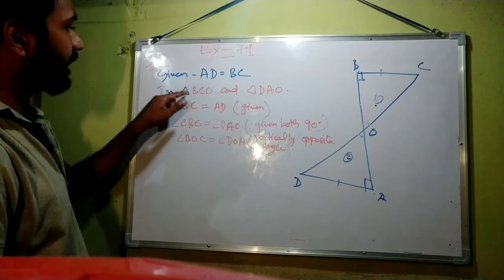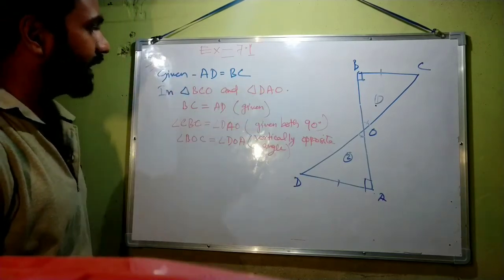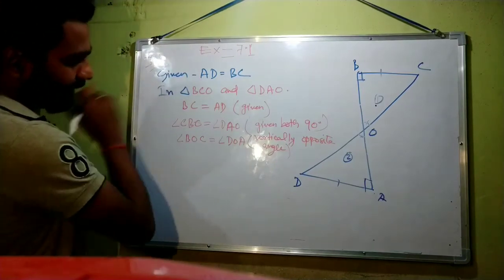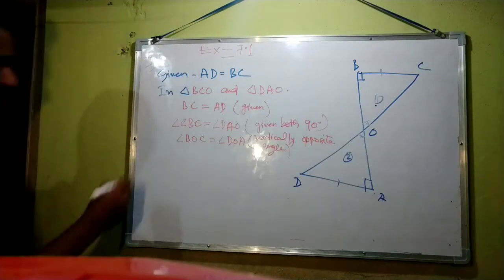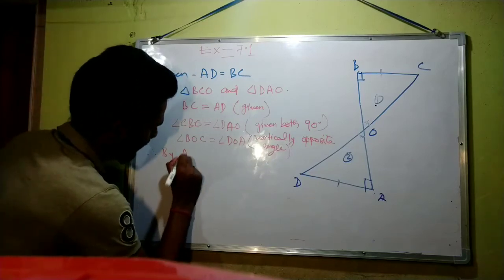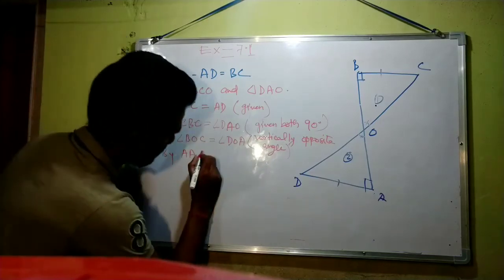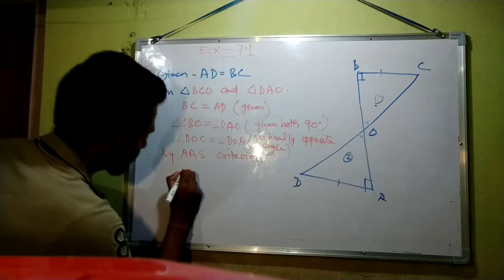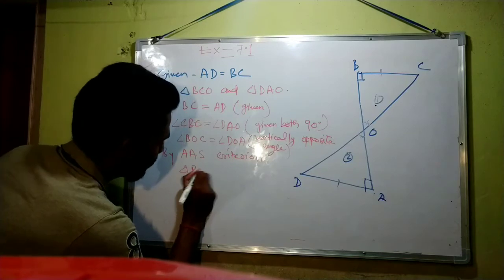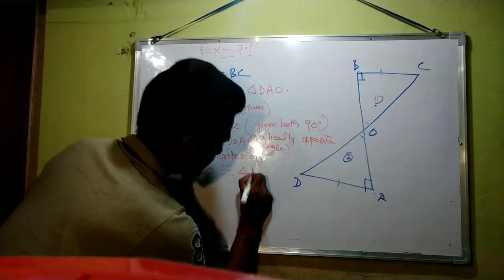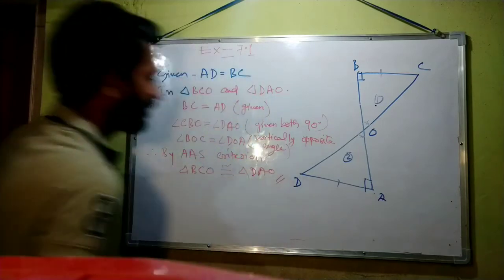So triangle BCO and DAO are congruent to each other by AAS criteria. Therefore, by AAS criterion, triangle BCO is congruent to triangle DAO.